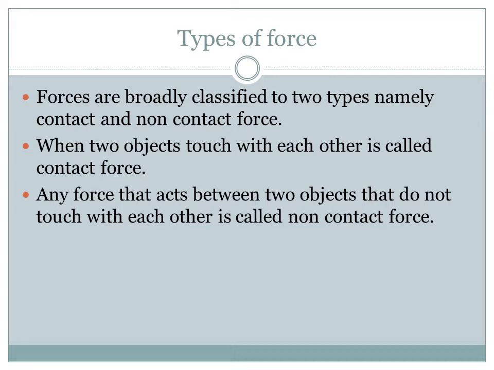And next one, any force that acts between two objects that do not touch each other is called a non-contact force. We are standing on the ground. How are we standing here? Due to the gravitational force acting on the earth.